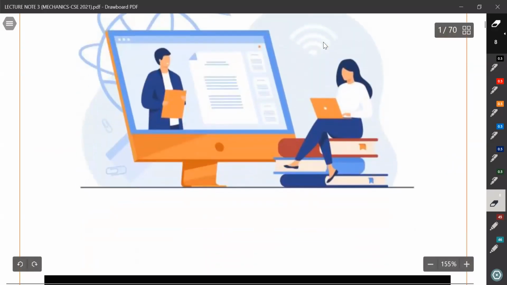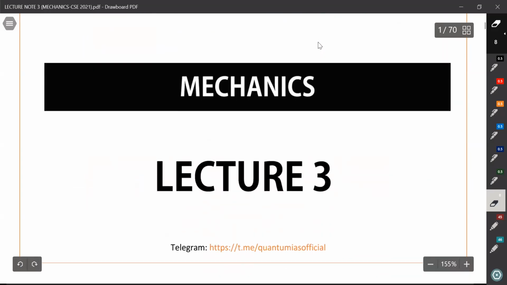So we are dealing with the mechanics module and we will start lecture 3 today. Till now we have completed lecture 1 and lecture 2 in which we have discussed about Newton's laws of motion, equations of motions, work, power, energy, conservation of energy and so on.